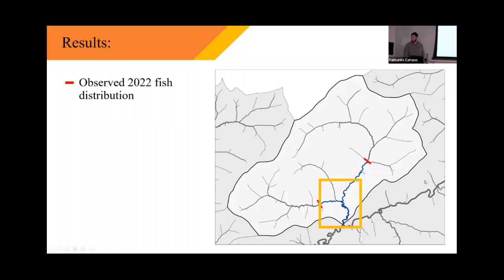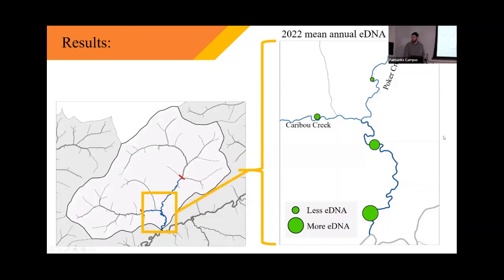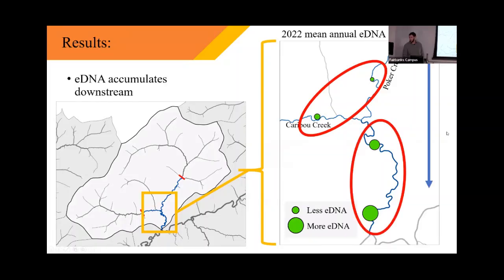And I'd like to focus in on this road accessible area where we sampled eDNA. So here's what the eDNA concentration actually looks like throughout Caribou Poker Creek. We resampled these sites multiple times, so these are just averaged throughout the whole year. You can see the eDNA at the top of Caribou Poker Creek, the concentration is pretty low. And as you move downstream, it appears to accumulate or magnify.